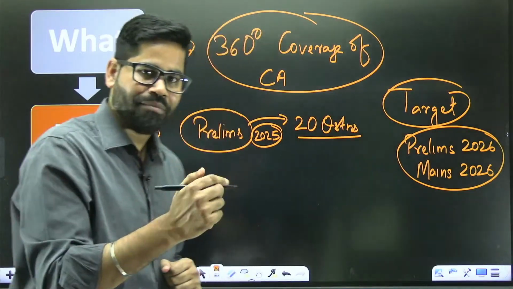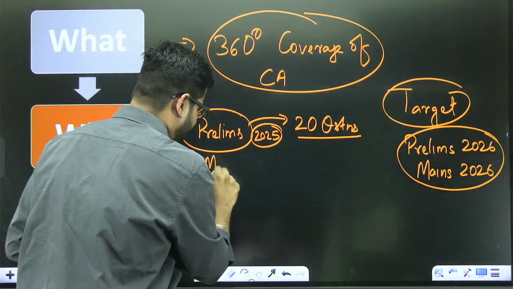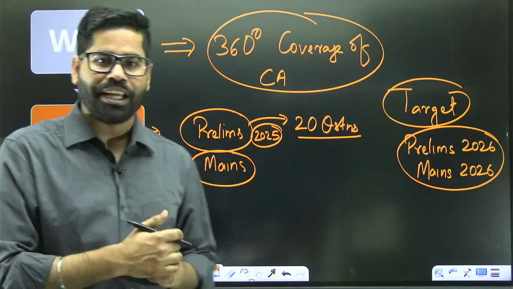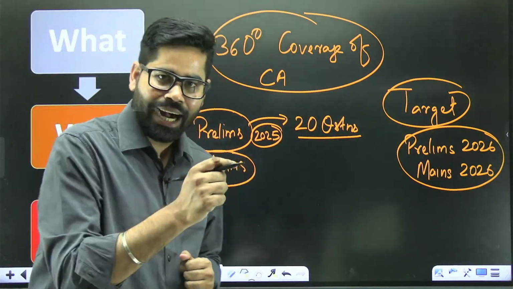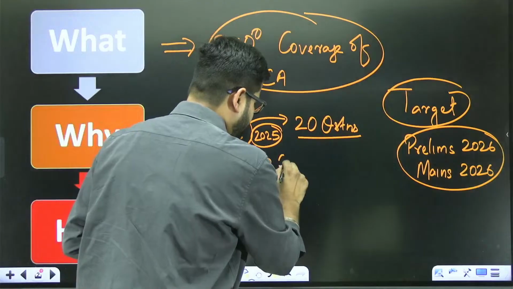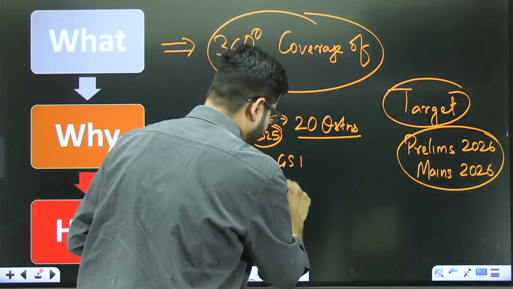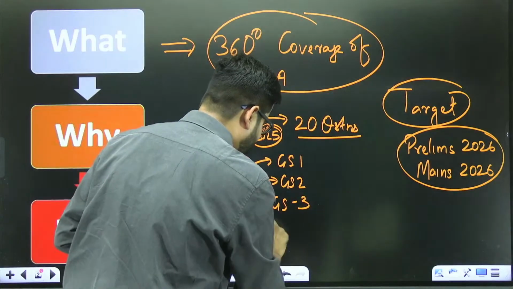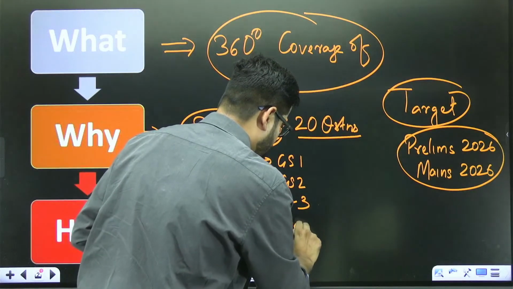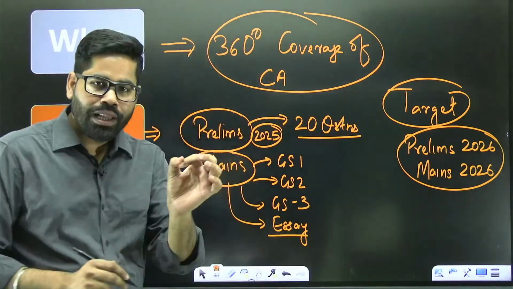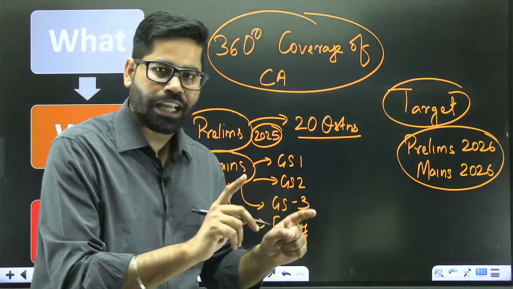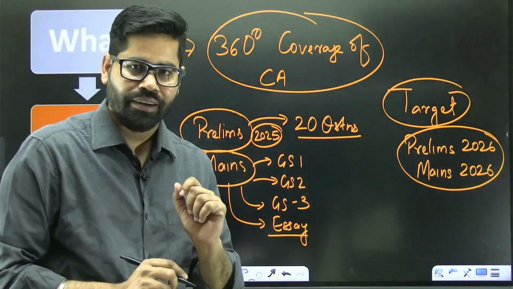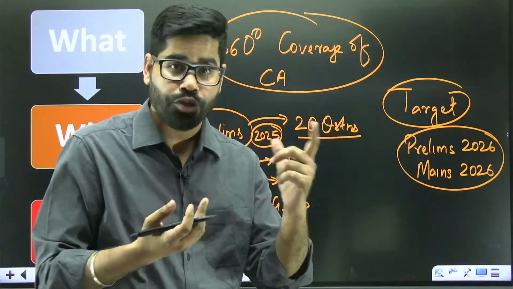At the same time, when we talk about the mains examination, you can see that in GS paper 1, GS paper 2, GS paper 3, as well as essay, in all these papers you will require support from current affairs. In GS paper 1, you have topics like geography.